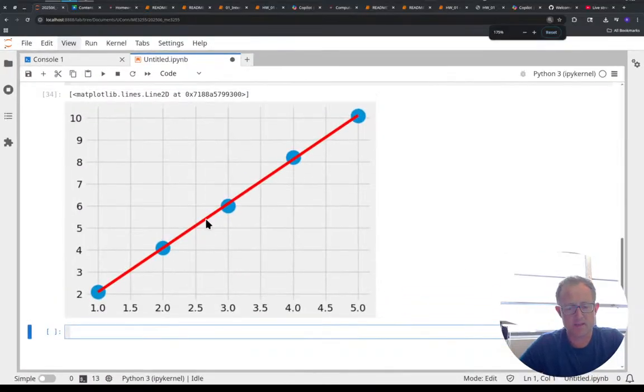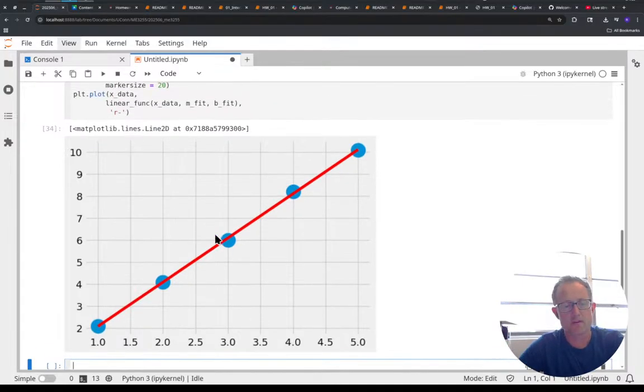Zooming out so we can see it all. Here I can see these dots are the actual data that I was trying to fit, and my red line seems to be the best fit. It seems to be going through all of those data points. So it looks like that's a good fit for this.